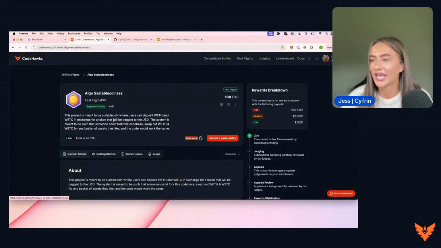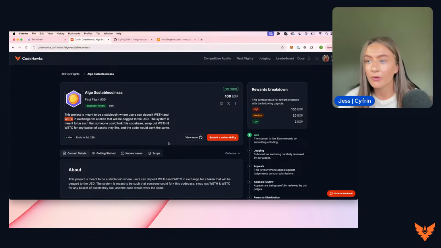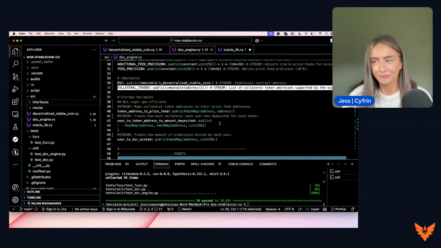So in this section here, you can see that it's intended for wrapped ETH and wrapped BTC to be the collateral tokens in the initial scenario, but it's intended that the system can be forked and a new owner can swap out these tokens for any basket of assets that they would like. So opening back up this contract here, that's the immutable variables declared.